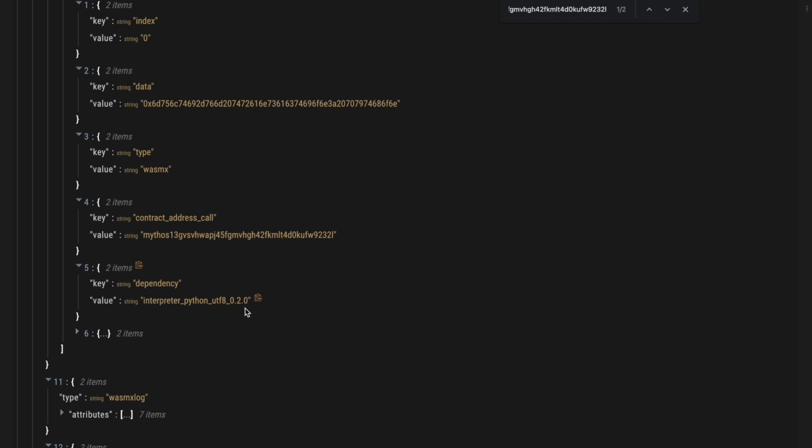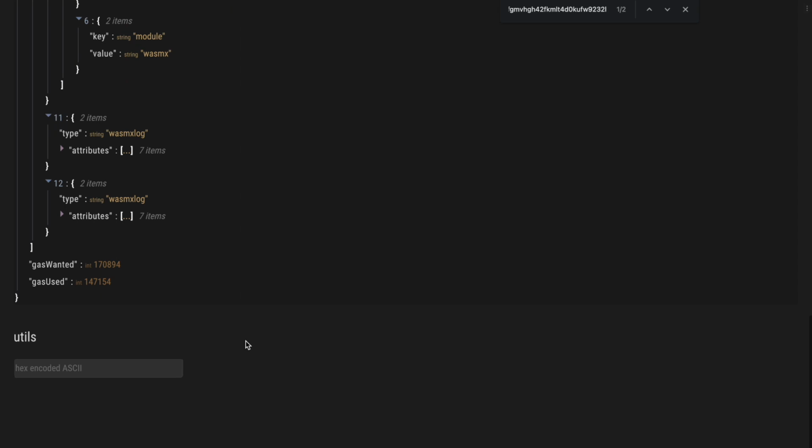So this shows which execution environment was used to execute the contract that logged this event. So each log also contains either the role label, like in this case, or the unique address of this execution environment. And the last one is the module, the Cosmos module, which is WasmX.